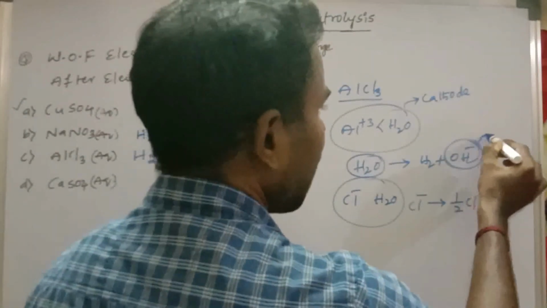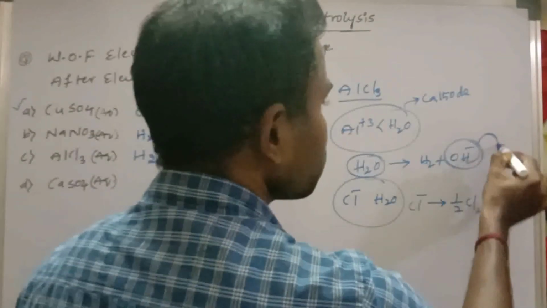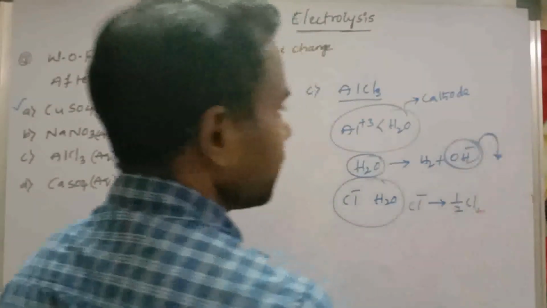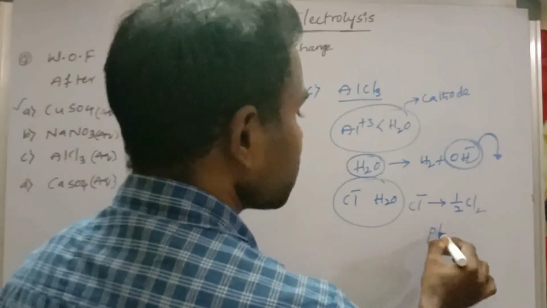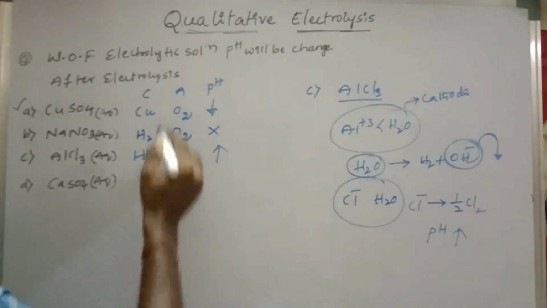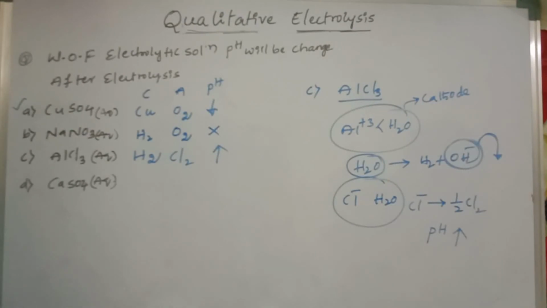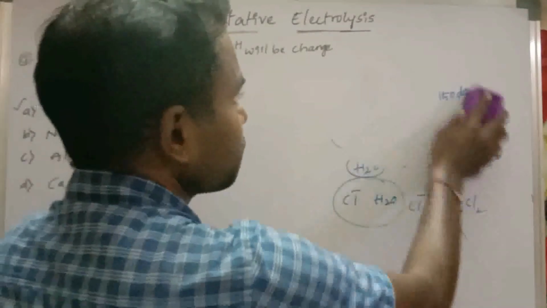Means during electrolysis of AlCl3, OH minus ion concentration is increasing in the solution. OH minus ion concentration increases, the pH will increase. So the pH of the solution will increase. Then what is the product at anode electrode? Cl2 gas. So this is about option C. Next, last option, what is there?